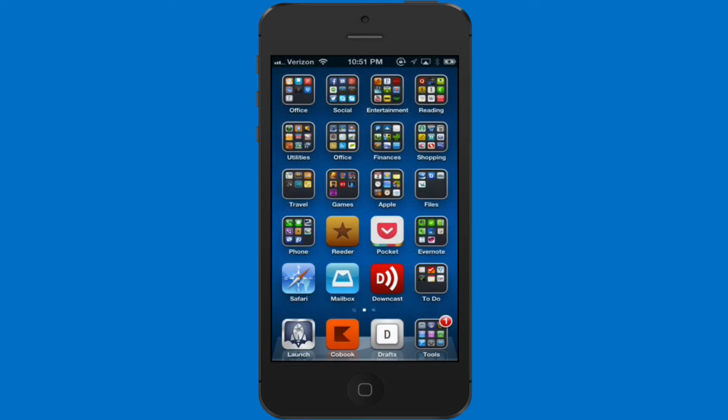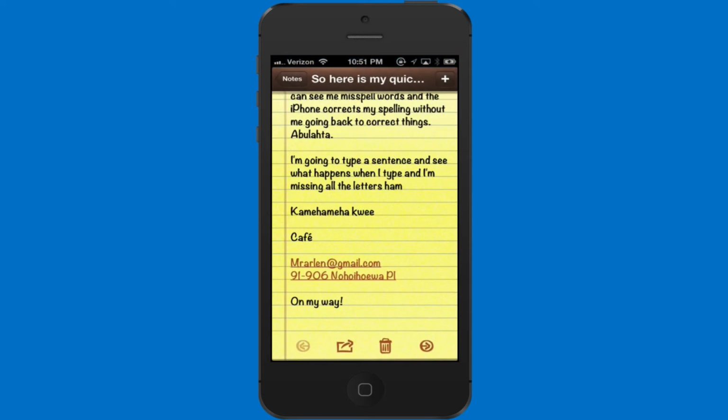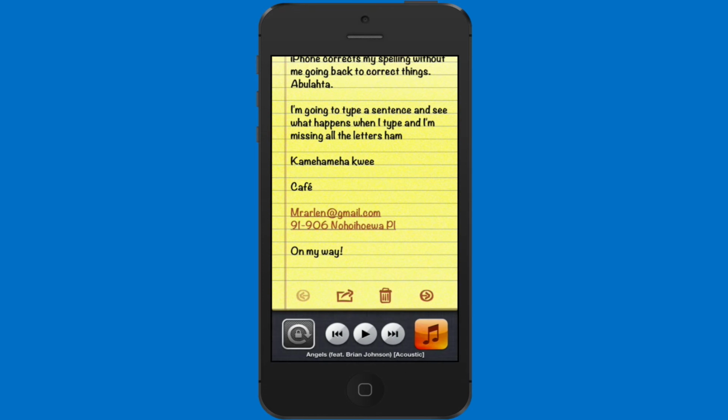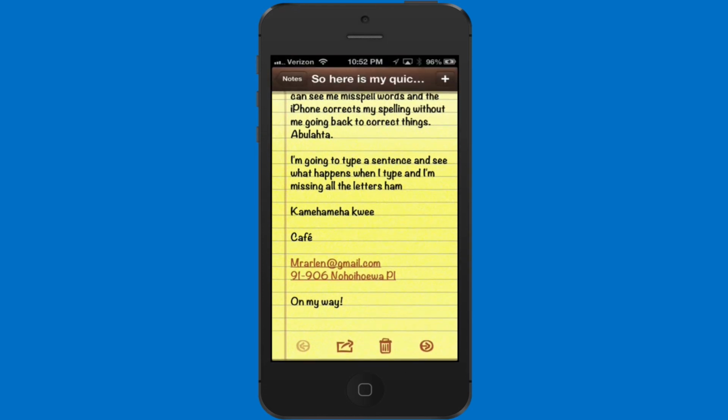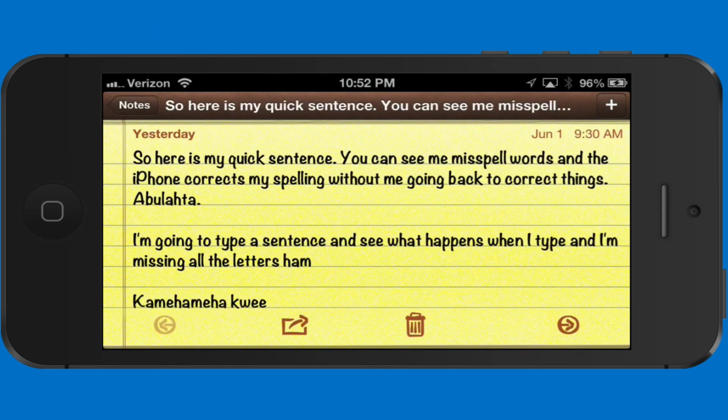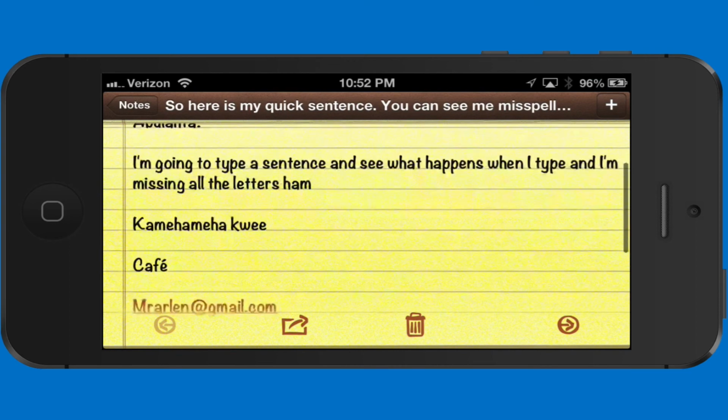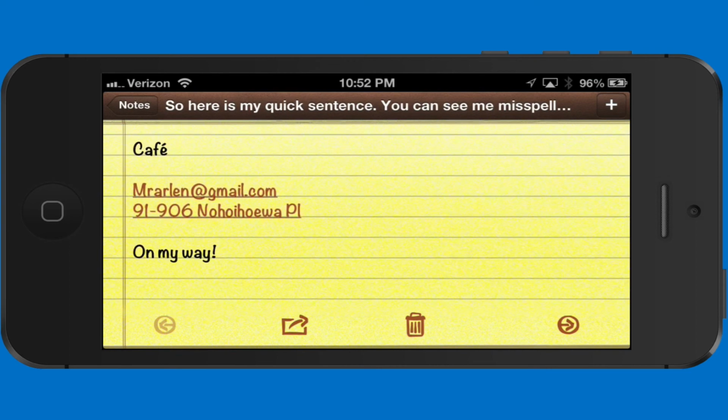Simply put, that means if I open apps that support multiple orientations, and when I rotate my iPhone, nothing happens. The Notes app doesn't go into landscape mode. It's locked. Let me double tap and uncheck that. Come back to the Notes app and see what happens when I rotate. The Notes app goes into the landscape mode. Let me rotate back.